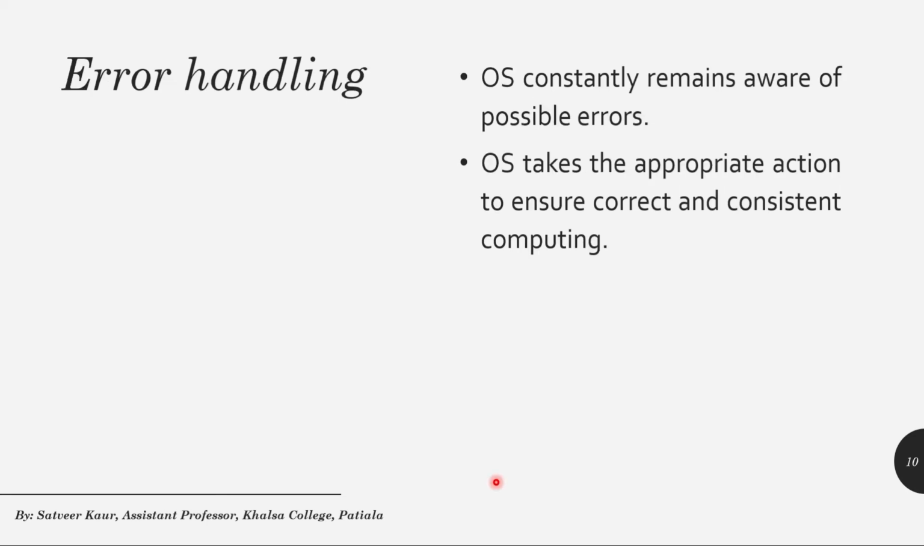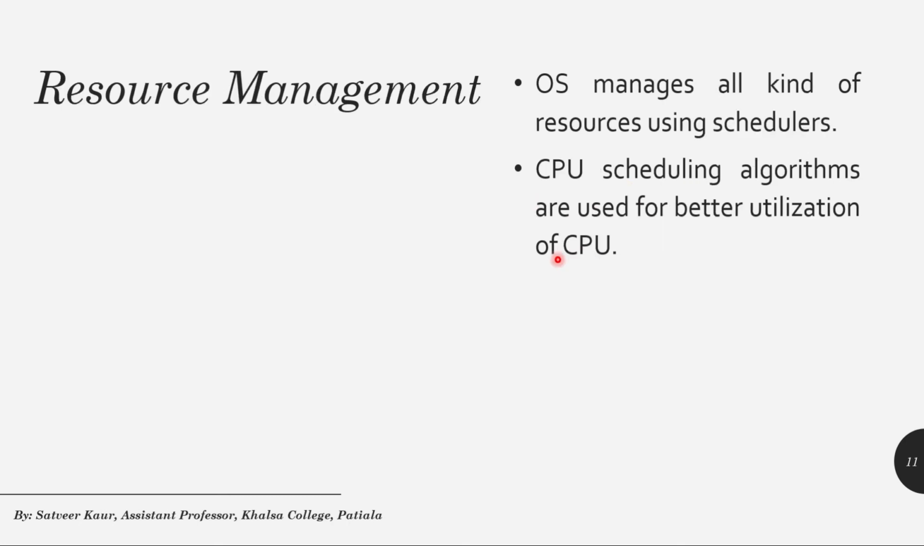The next one is error handling. Operating system constantly remains aware of possible errors which can happen, and it takes the appropriate action to ensure correct and consistent computing. The next one is resource management. Operating system manages all kinds of resources using schedulers, and CPU scheduling algorithms are used for better utilization of the CPU.